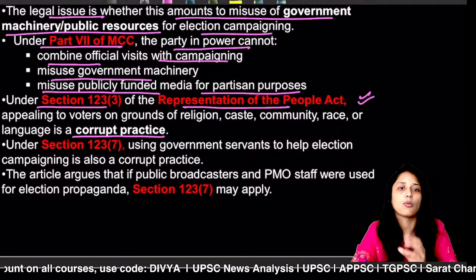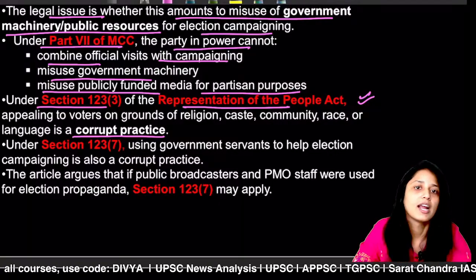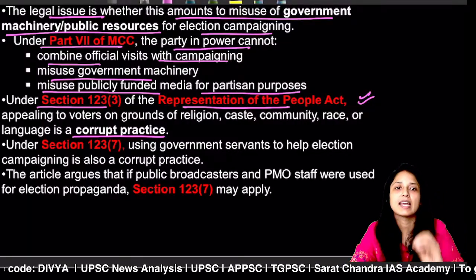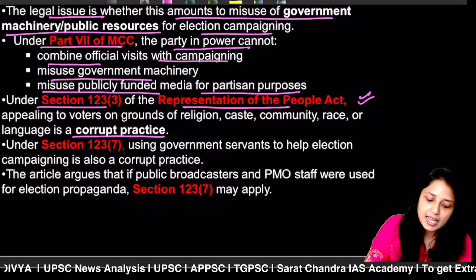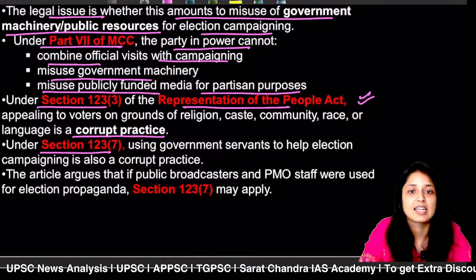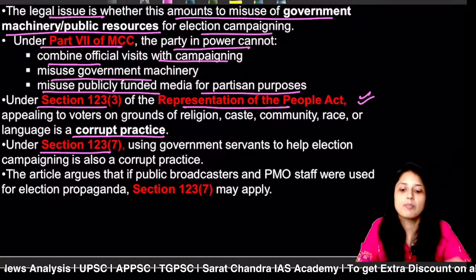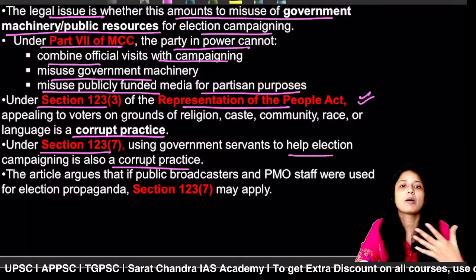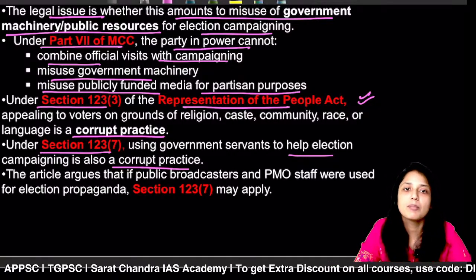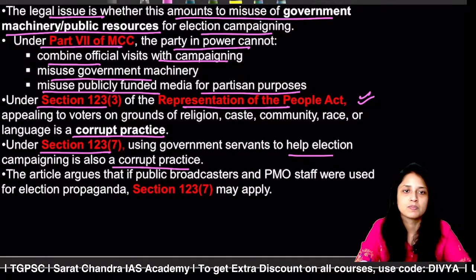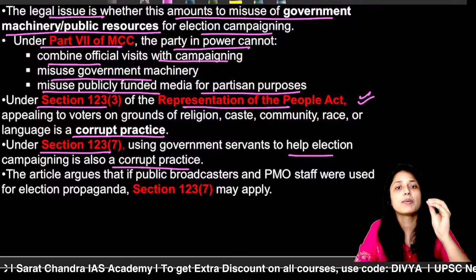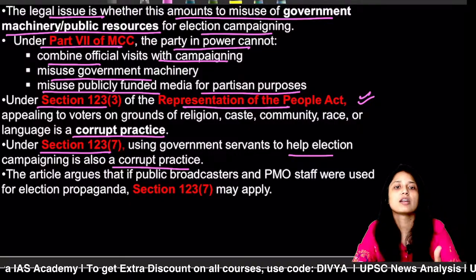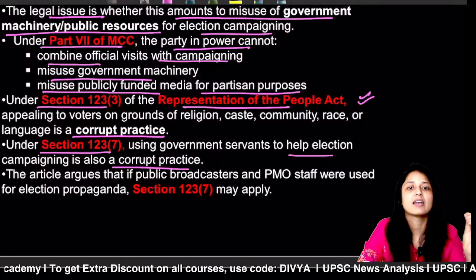This is included under law. Model Code of Conduct is not included under law. It is not a legal practice. But the RPA is a legal act, and hence action can be taken against corrupt practice. Again, Section 123, Clause 7 says, if you are using government servants to help in the election campaign, this is also a corrupt practice. So government machinery includes public servants also. It includes government funded media also, government funded broadcasters also. So basically, Section 123 of the Representation of People's Act deals with corrupt practice, and if you are involved in corrupt practice, legal action can be taken against you.